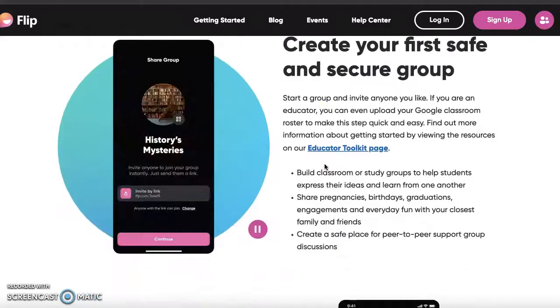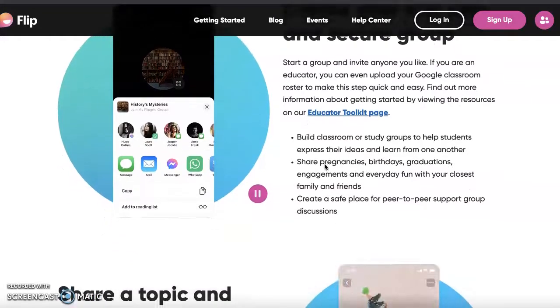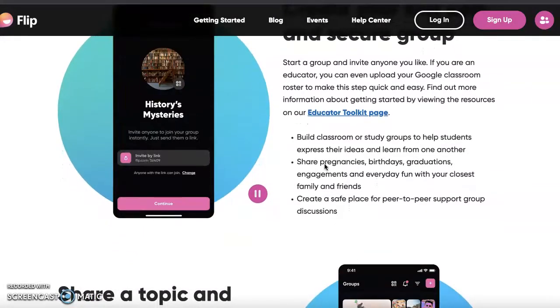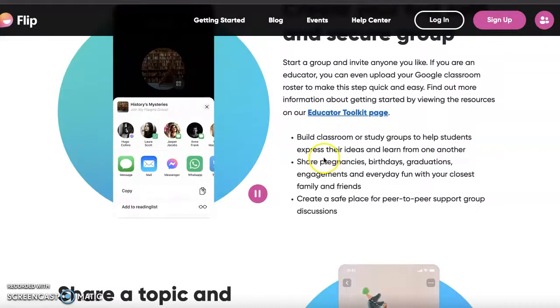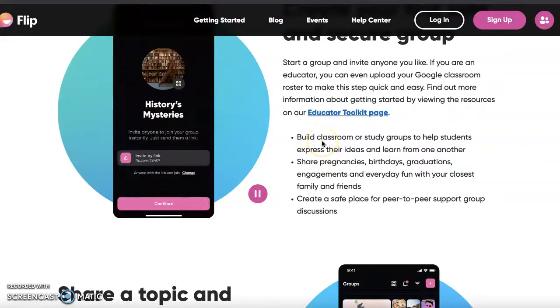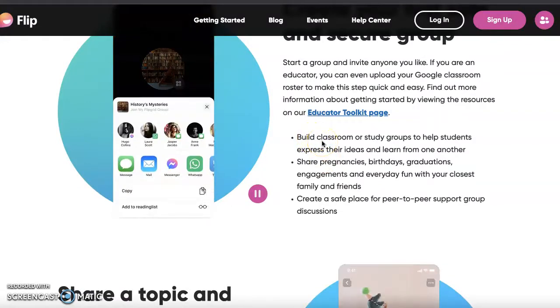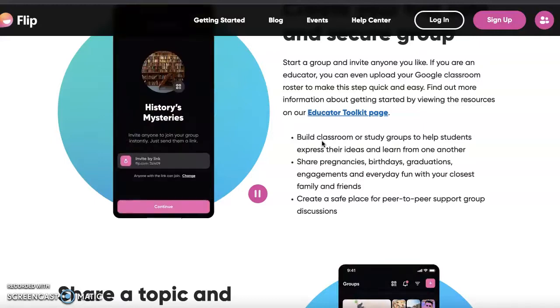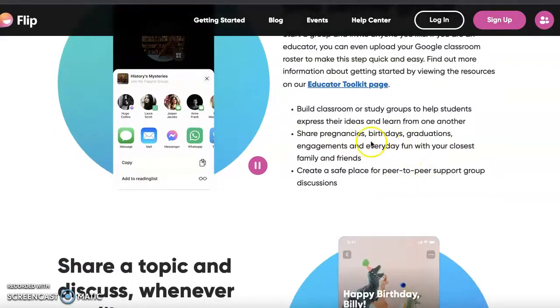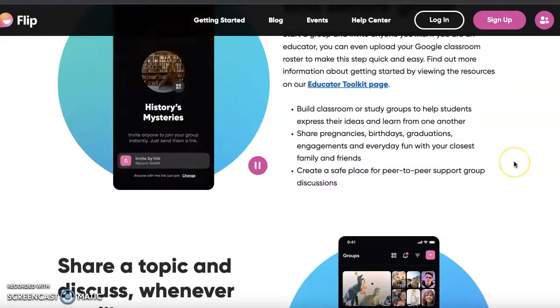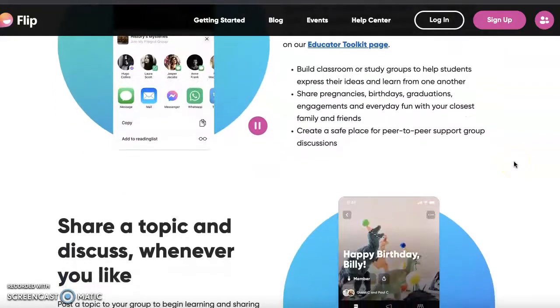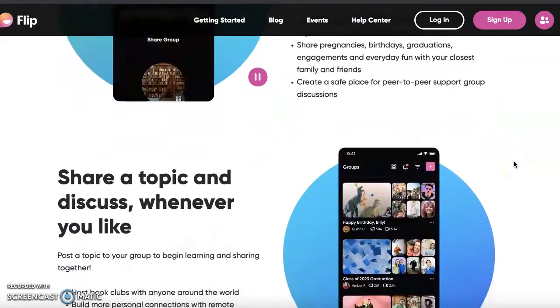On this page, it kind of shows you how to sign up, but we're not really going to go into that, but I will explain. It shows that this is used to build classroom or study groups to help students express their ideas. And then you can also use this for social events as well. It's not just for educational purposes, although that is really nice.